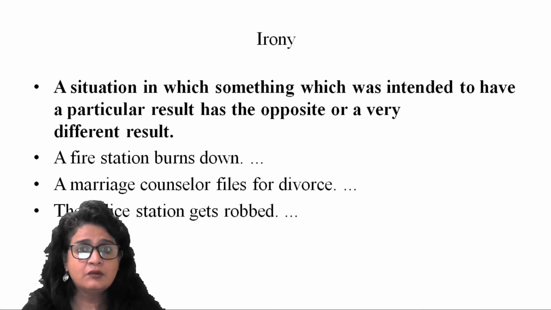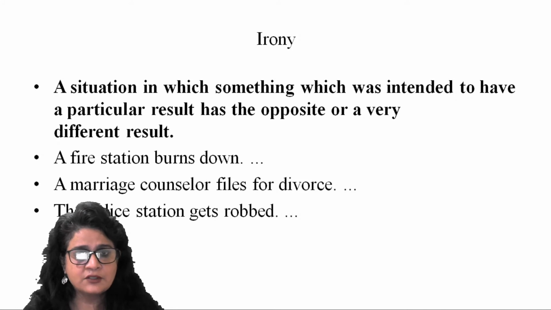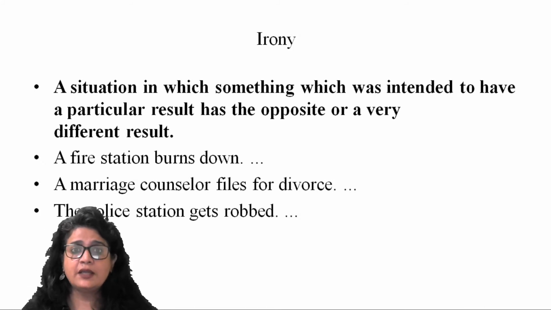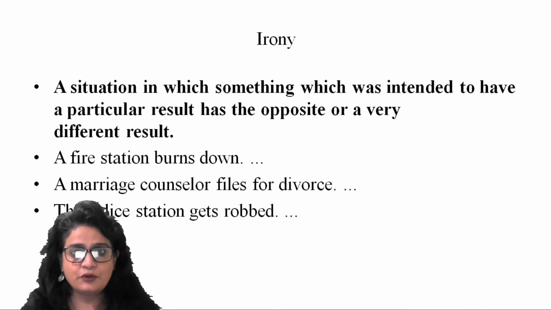So the author possibly finds it very absurd that this situation conveys a contradictory situation, creates an absurd situation, right? So that way you understand the ironical attitude of the author.